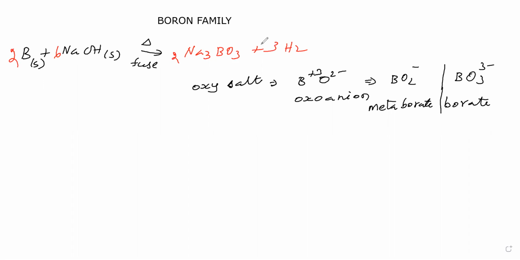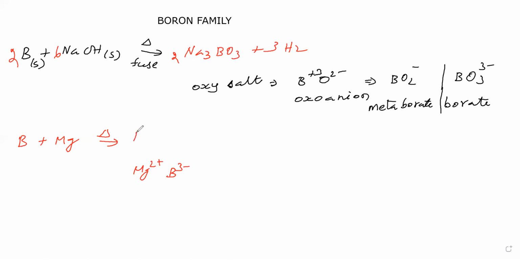Okay. Next, reaction of boron with metals, that we'll see. Boron reacting with the metals. For example, we will take magnesium. We are taking magnesium, and this metal and boron mixed together and heated. Magnesium is converting into Mg2 plus. Magnesium undergoing oxidation. Boron undergoing reduction here. With the metals, boron undergoes reduction.